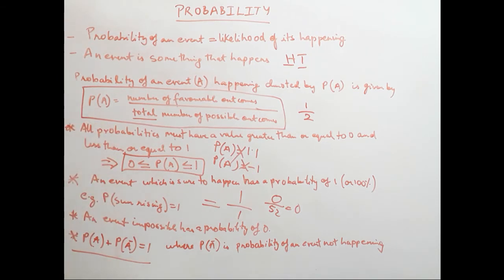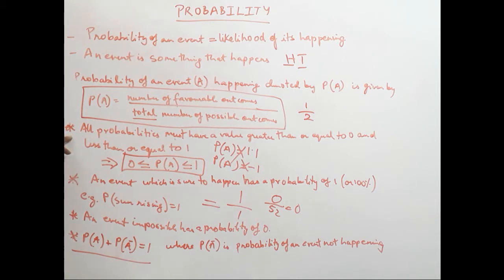Remember, the favorable outcome is the event we are looking forward to, the likelihood of that particular event happening, and the total number of possible outcomes refers to all sorts of outcomes possible. It need not necessarily be the same as what we are looking forward to, but it just counts the total number of possible outcomes.